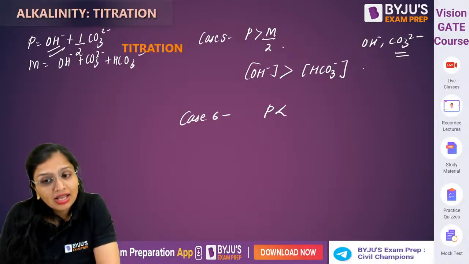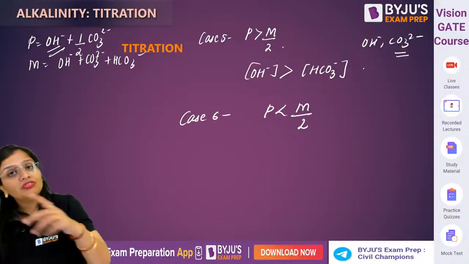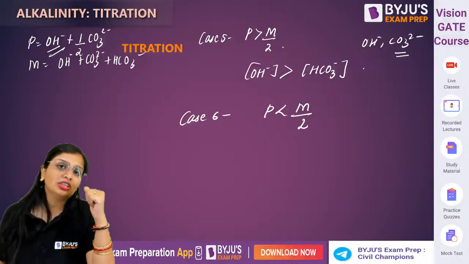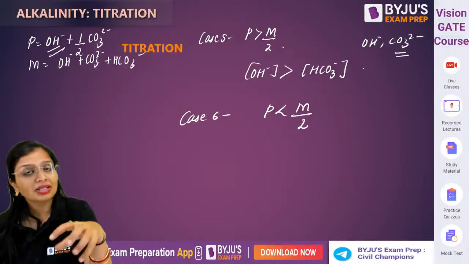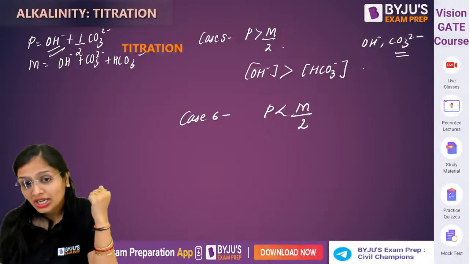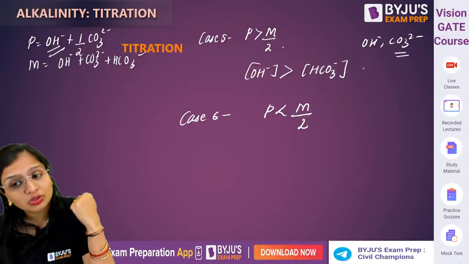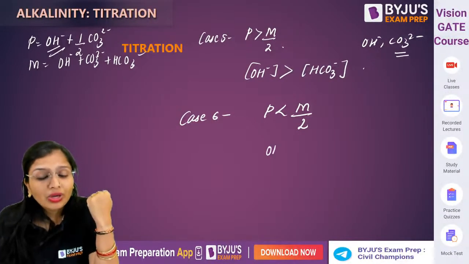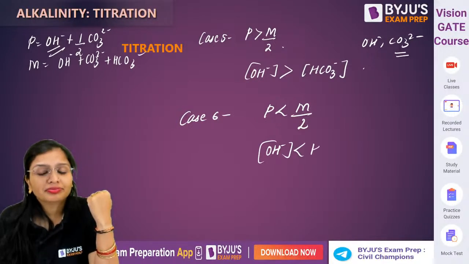It can also be the opposite. Acid which is used in the first stage is less than 50% of the acid used in both the stages. This means less acid is used in the first stage. If lesser acid is used in the first stage, it means what? OH minus is there, but less.